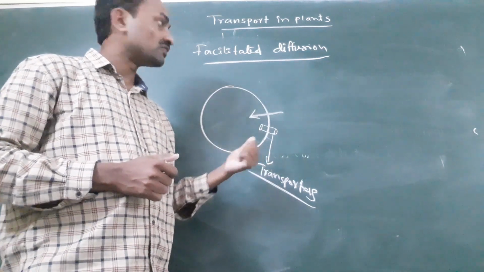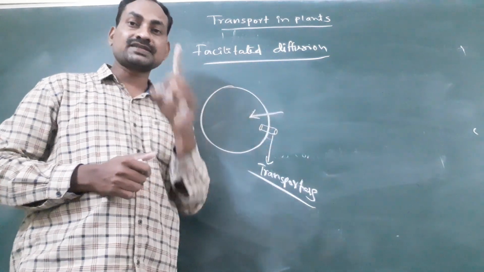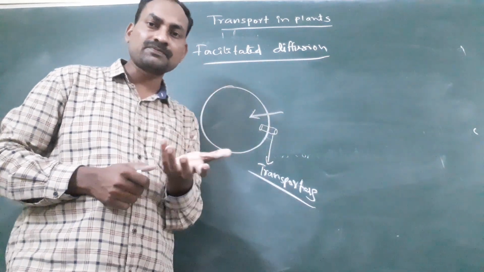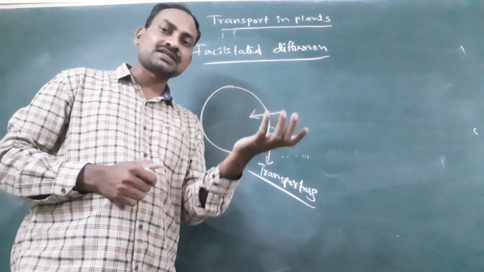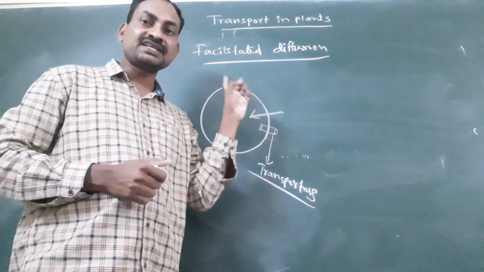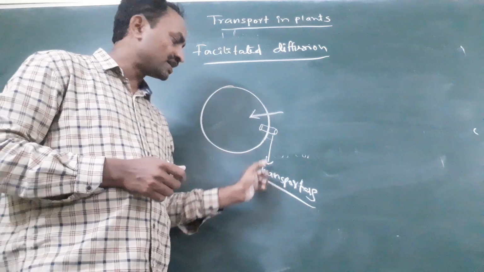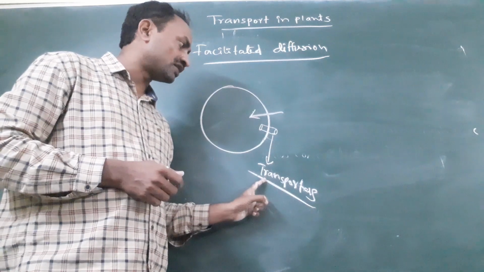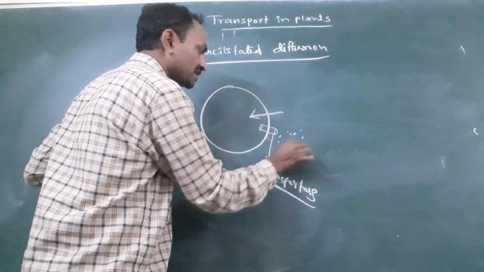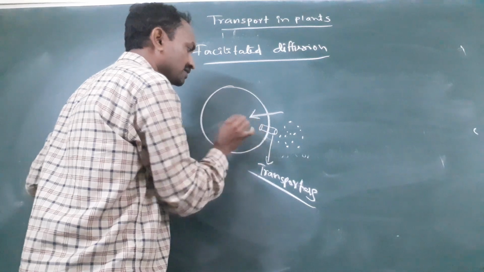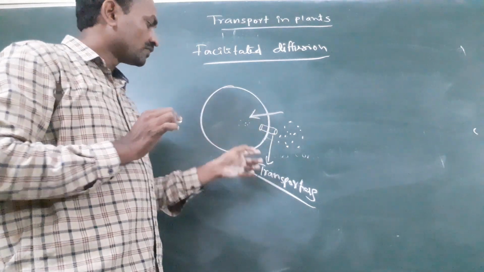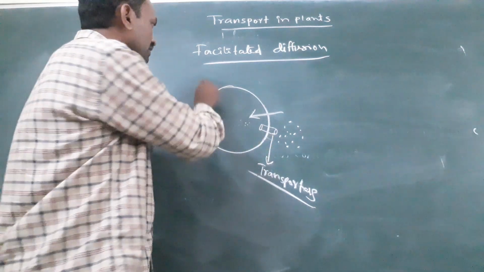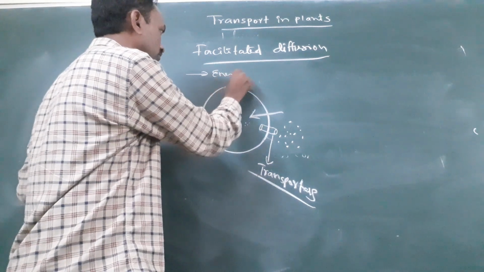For this facilitated diffusion also, concentration gradient is very important. Facilitated diffusion always takes place from high concentration region to low concentration region, just like the diffusion process. But here there is only one thing extra, that is transporters. So this facilitated diffusion takes place through transporters. Here only transporters help in the diffusion process. Here energy is not required.